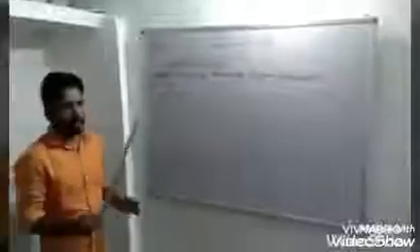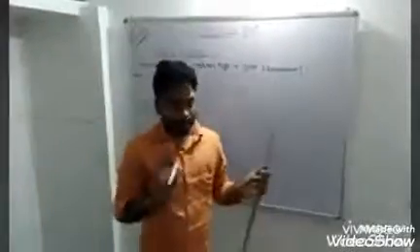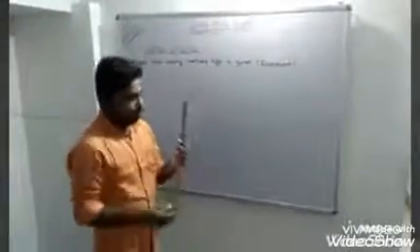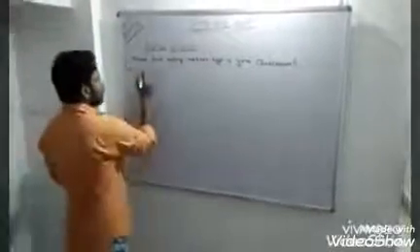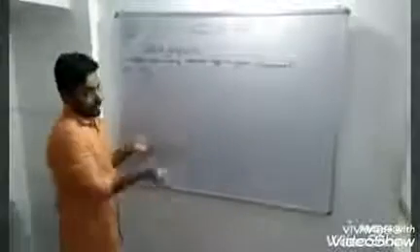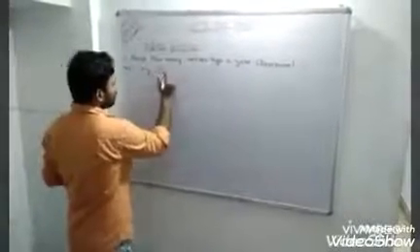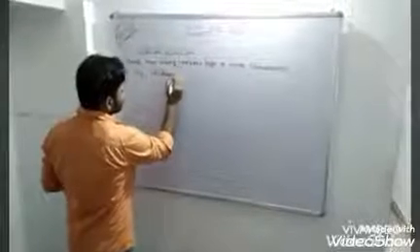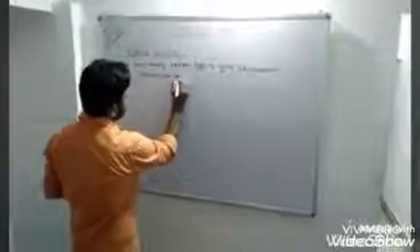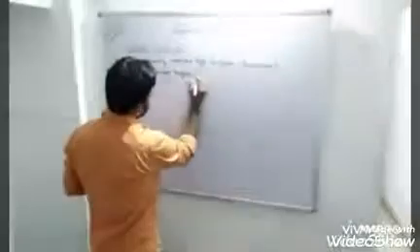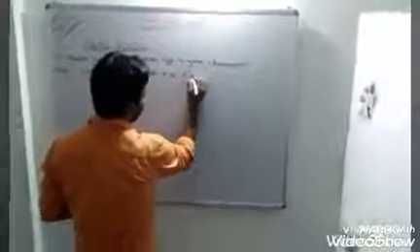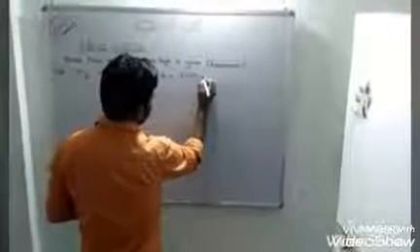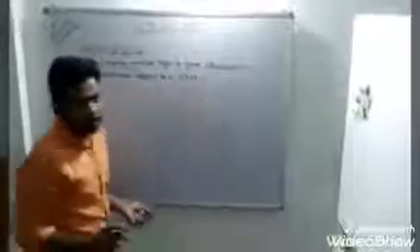I have measured, it comes 6 times this 45 centimeter scale, plus 30 centimeter. So the height of my classroom is 6 into 45 centimeter plus 30 centimeter. I also measured.